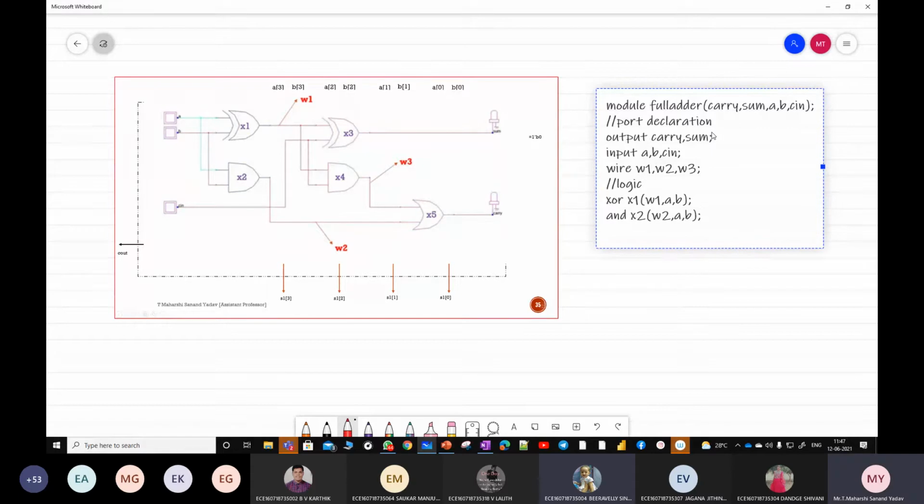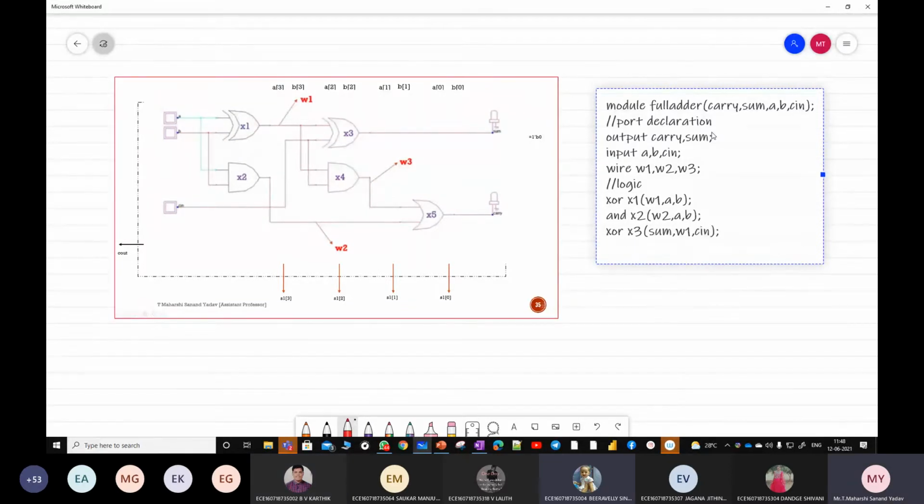Next, XOR X3. What is the output? Sum, comma, W1, comma, Cn. Okay, correct.